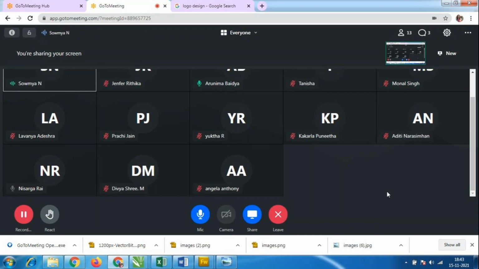So just add some other font. Even that font has become a little lengthy. Just add a different font for this. Okay, some small changes you have to do. Submit it to me once again after doing the changes. Okay, ma'am. Thank you.